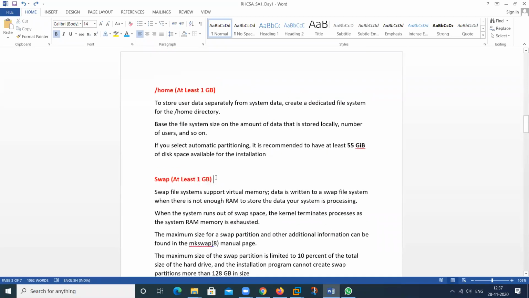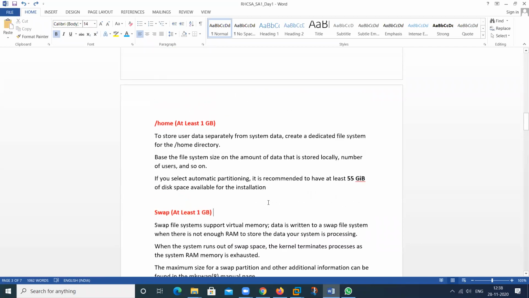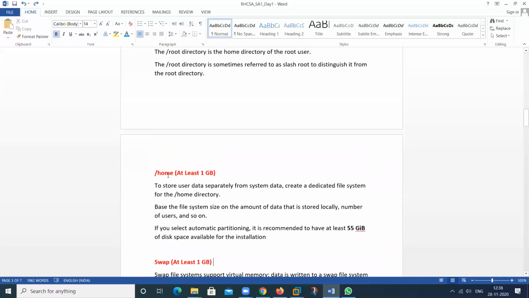This is a space that is assigned by Red Hat. I take all this information from the Red Hat site, not from other sites. Others can be different, but this is regarding the Red Hat site. At least for this one, and if we have a number of users, it can depend on the users. It can be 50 GB, it can be 55 GB, and so on.